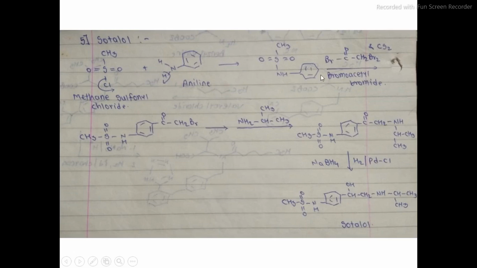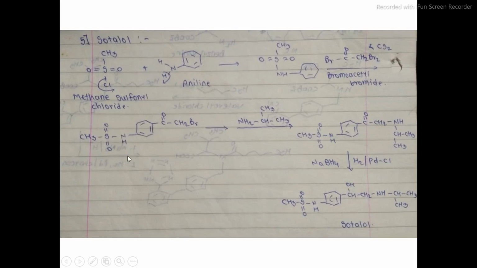So the intermediate formed from methane sulfonyl chloride and aniline by the liberation of hydrogen chloride gas is further treated with bromoacetyl bromide and carbon disulfide, resulting in the formation of this intermediate product. Now what happened is that the bromoacetyl bromide is attached to the para position of this phenyl ring. Check it out properly.